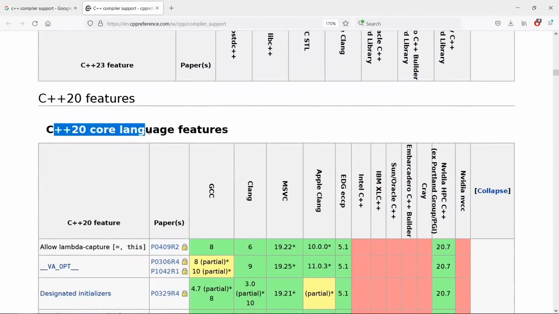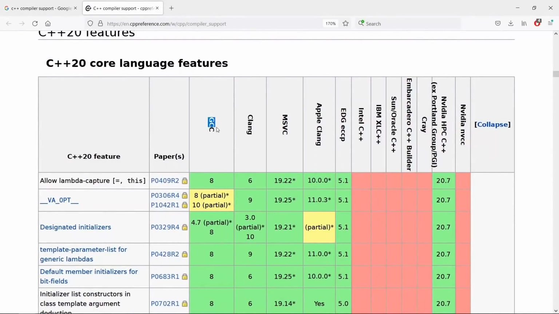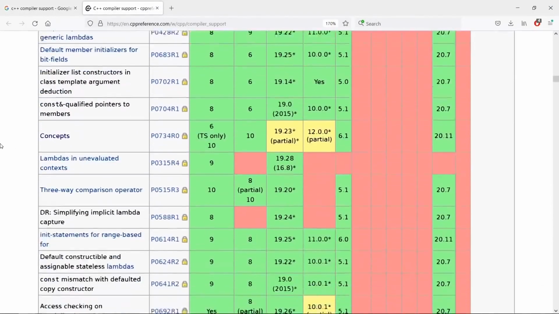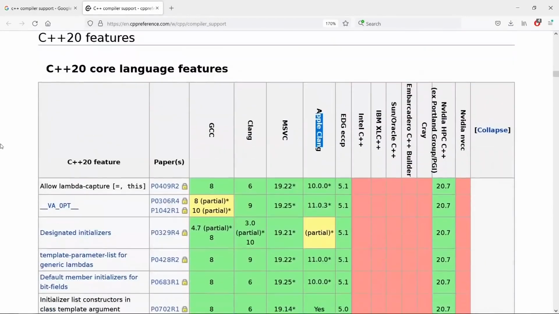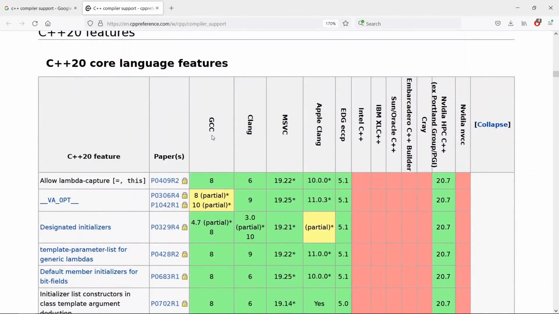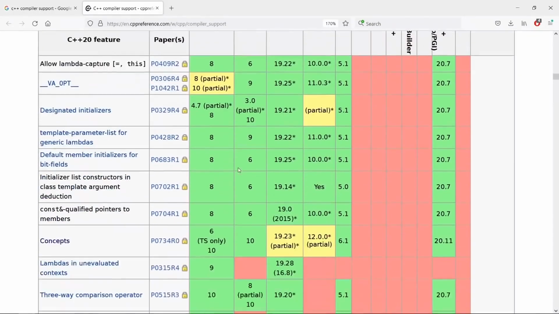But if we go here, we're going to see C++20 core features, and we're going to see that we have a list of what each compiler supports. We have GCC, we have Clang, we have MSVC, we have the Clang version from the Apple company. And if we scroll down, we can really see the features that are supported by each compiler. Again, GCC is going to be our choice in this course. This is going to be our main compiler, but nothing really stops you from using the Clang compiler or the MSVC compiler. And if you happen to see that your compiler of choice doesn't support what you need, for example, you can see that at the current time, lambdas in unevaluated context are not supported in Clang.